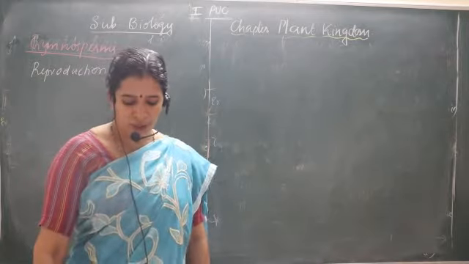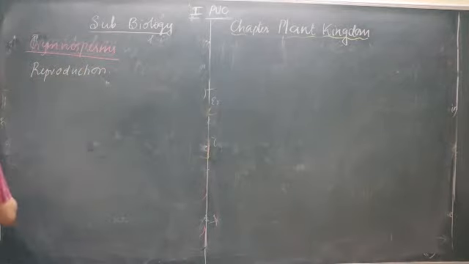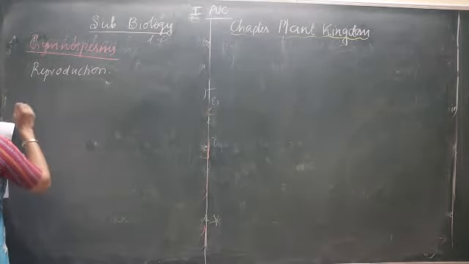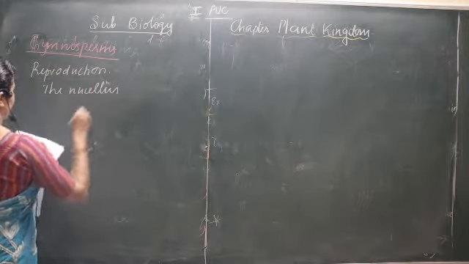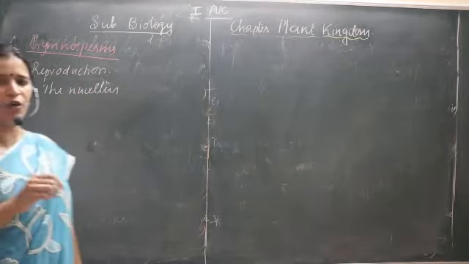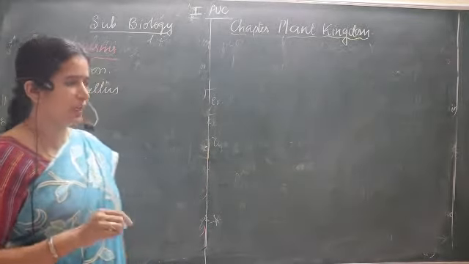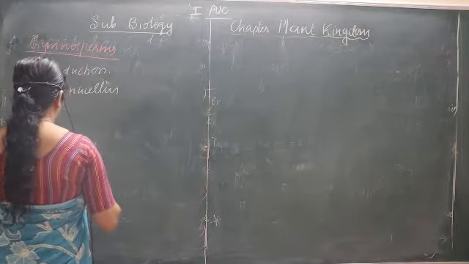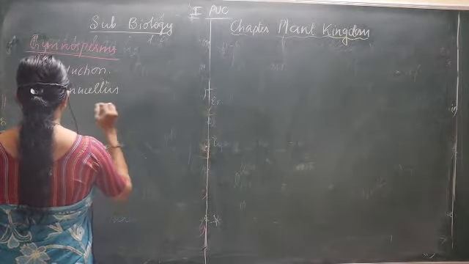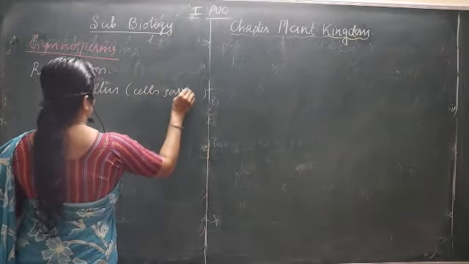Now what happens to these structures? The nucellus is a structure. The nucellus means a structure found around the ovary. I already told you that you will come to know that structure when you are learning about the angiosperms. The nucellus means the cells surrounding the ovary.